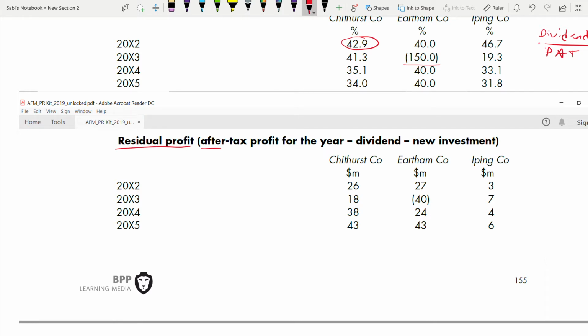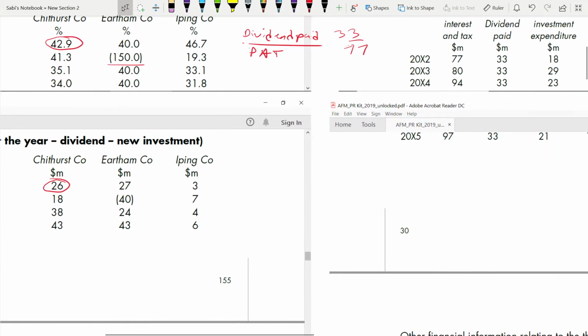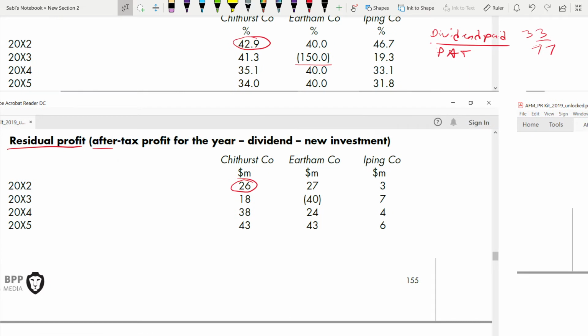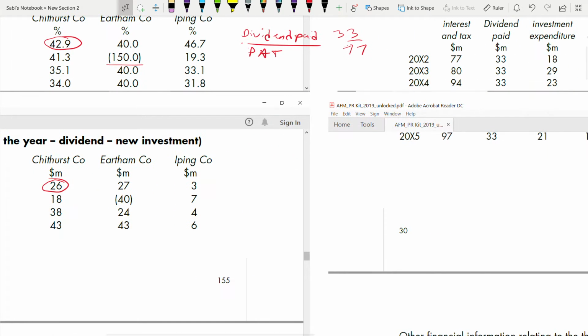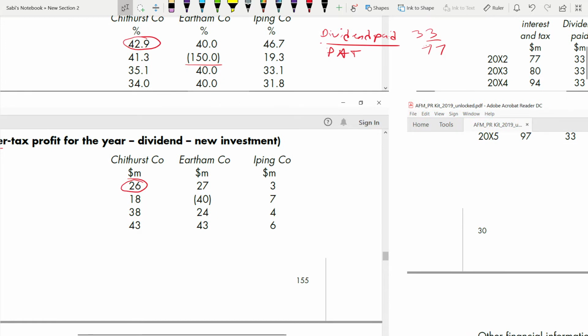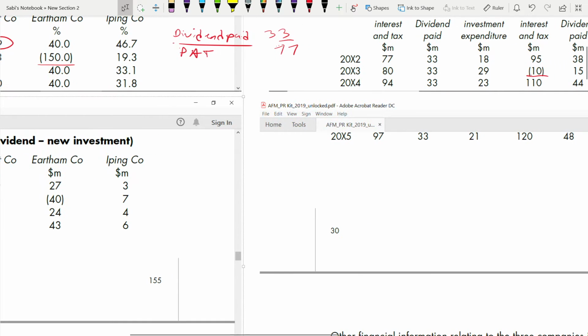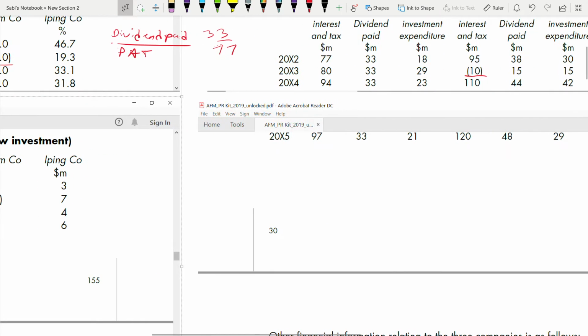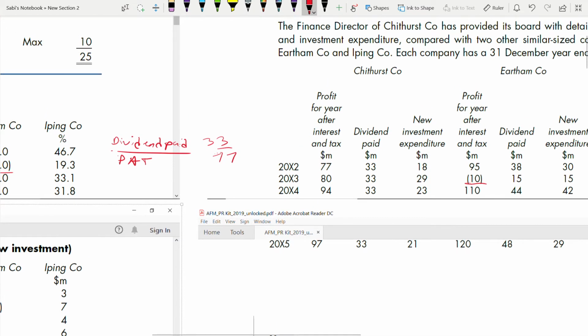We'll see how we got this 26. Likewise, you shall be able to calculate for others also. Profit after tax for the year is 77. 77 minus dividend is 33, and investment expenditure I can see here is 18 for Chithurst.